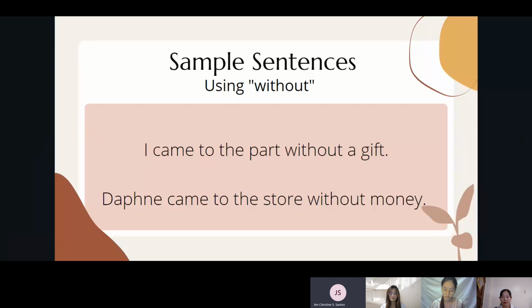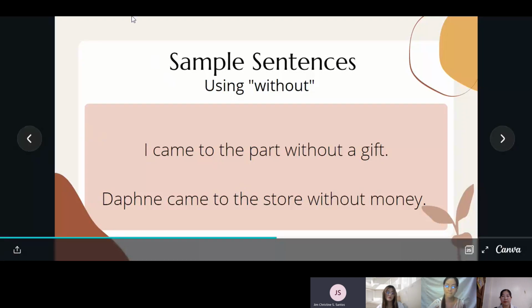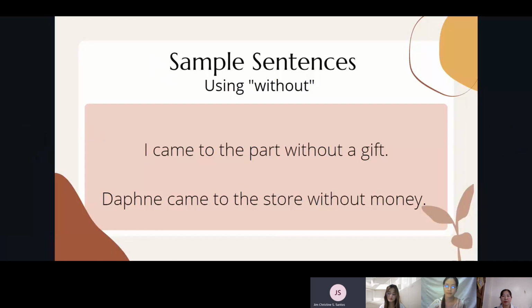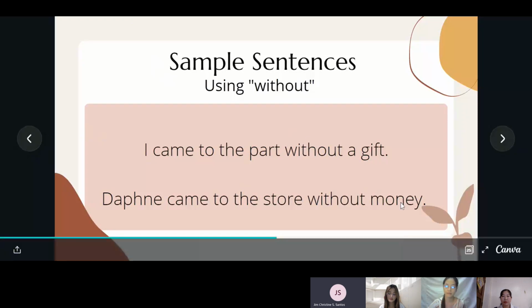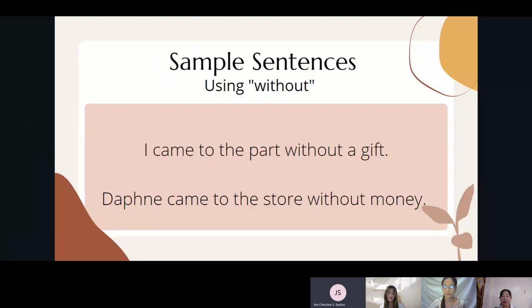In sentence number one, the absence of a gift is shown, and then the absence of money is shown in the second sentence. Sorry for the noise, guys. Next slide, please.